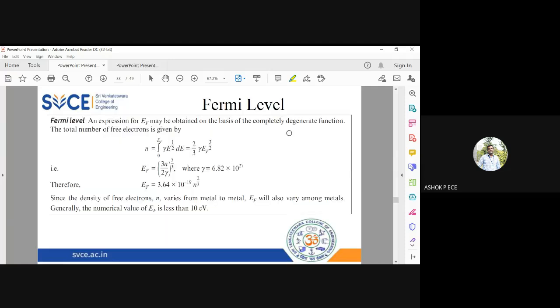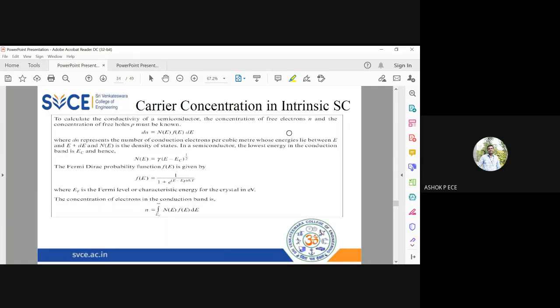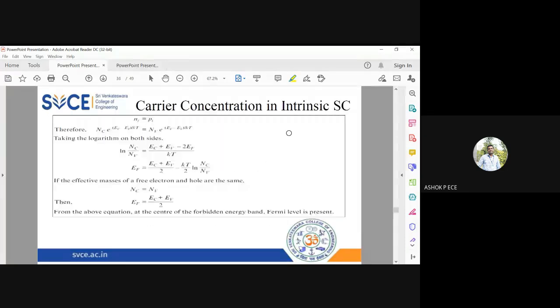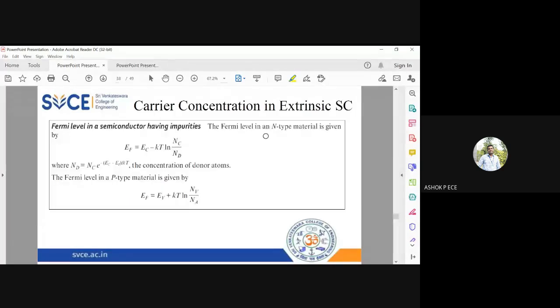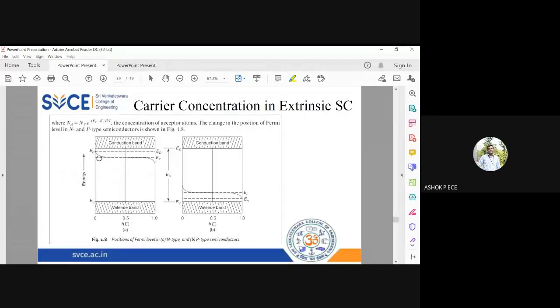And we have seen the location of the Fermi level for a donor impurity. If you add donor impurity, the Fermi level will be close to the conduction band because you have a lot of free electrons to move. But when you have acceptor impurity, you will have a lot of holes, so the Fermi level will be close to your valence band.